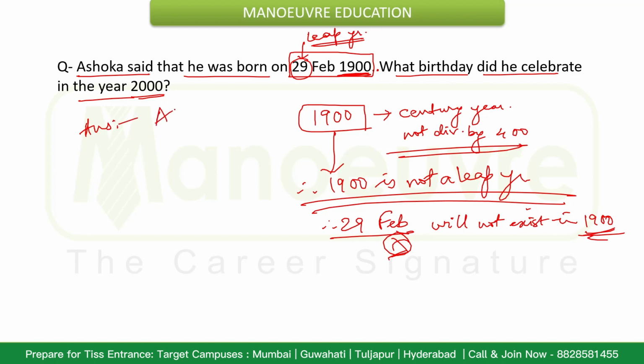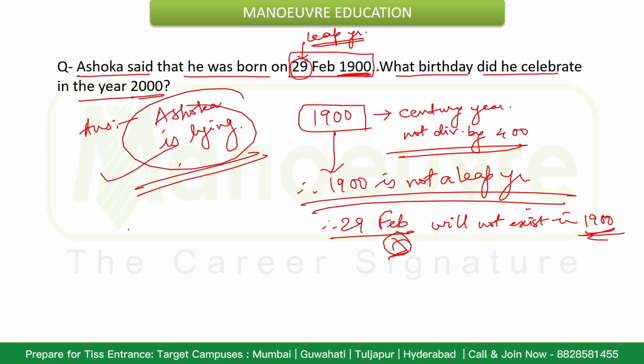The answer here, Ashoka is lying. That will be your answer here, because the information given and the one which we found is not matching here. That's why the answer will be Ashoka is lying. He is lying. That will be the answer in this case.